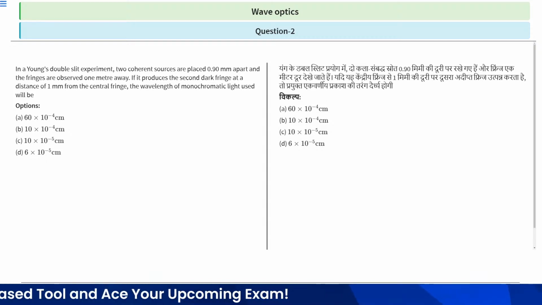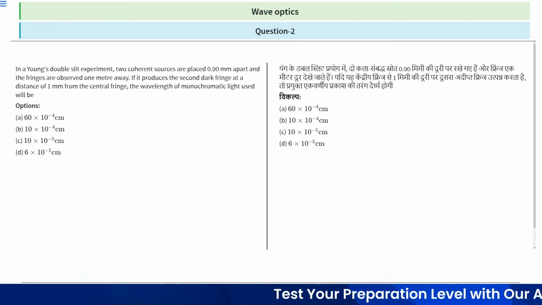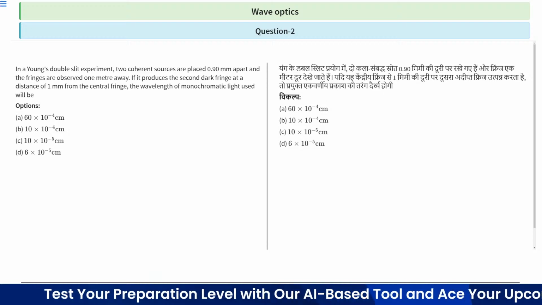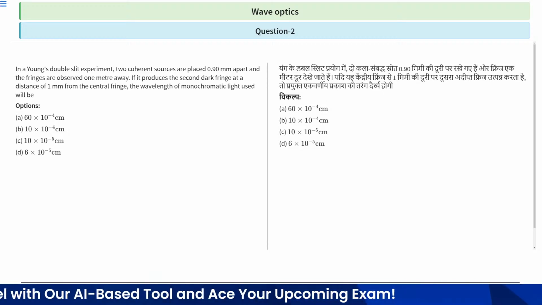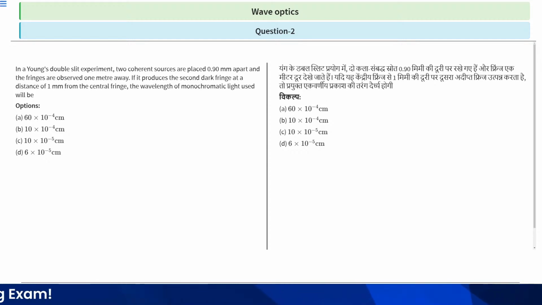Given options: option A is 60 into 10 raised to the power minus 4 centimeter. Option B is 10 into 10 raised to the power minus 4 centimeter. Option C is 10 into 10 raised to the power minus 5 centimeter. And option D is 6 into 10 raised to the power minus 5 centimeter. So which option is correct? You have some time to solve this question. After that, we will provide the solution.